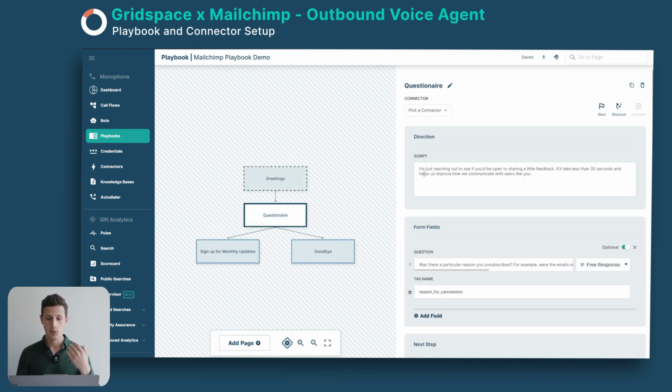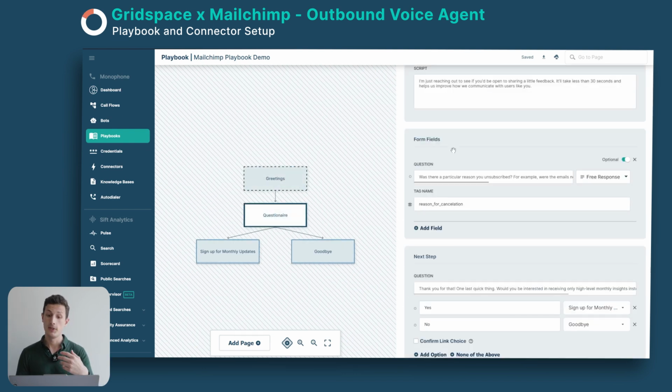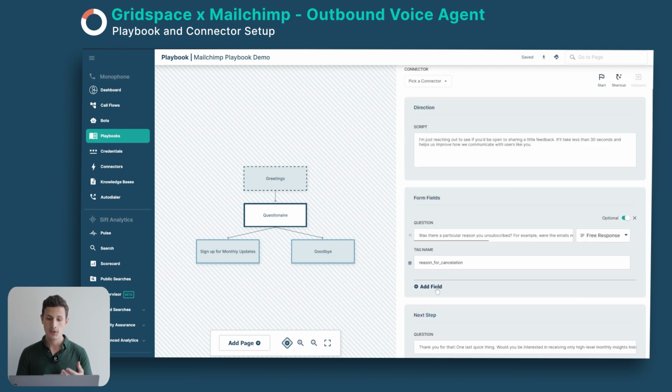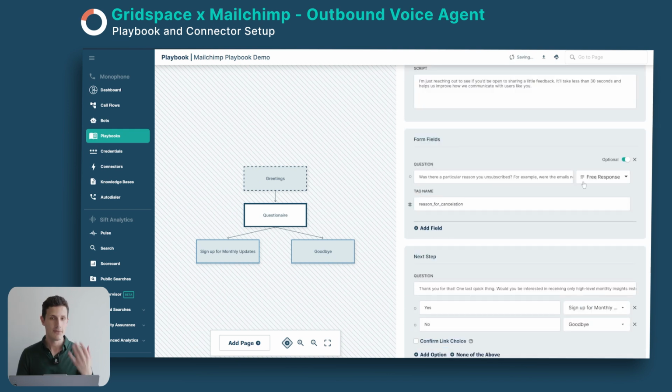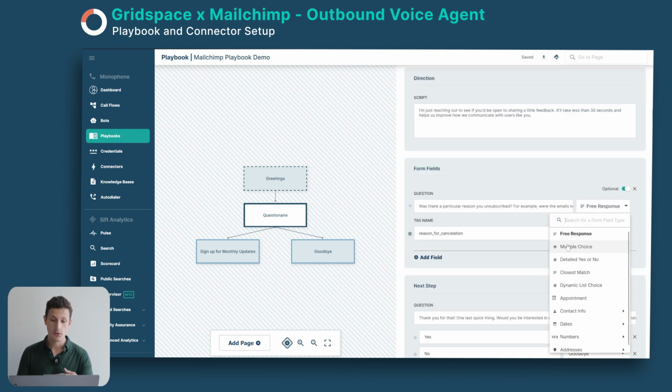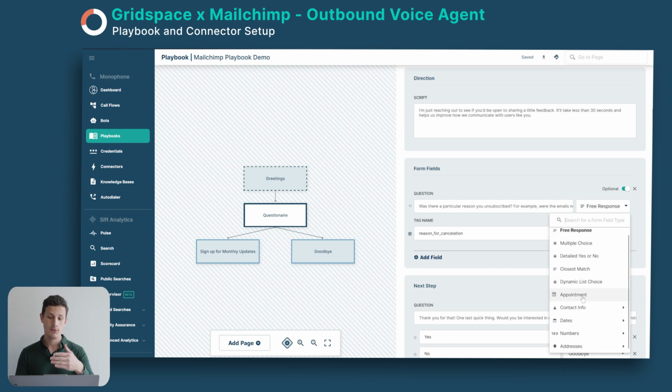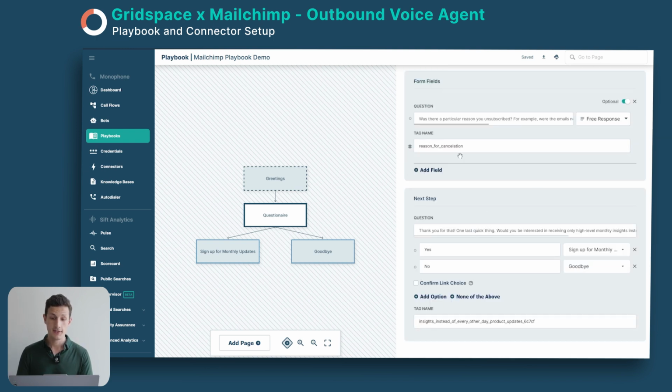And then we go into the questionnaire where we can ask for these form fields. We can ask them some questions. You can add as many questions as you would like. You can also make them optional. They don't have to answer them if they don't like. And then you can also choose the type of information you're collecting. In this case, we're collecting a free response because it's a questionnaire. You can also choose more specific information, if you're collecting dates, numbers, addresses, etc. And then we're saving this in these tags.